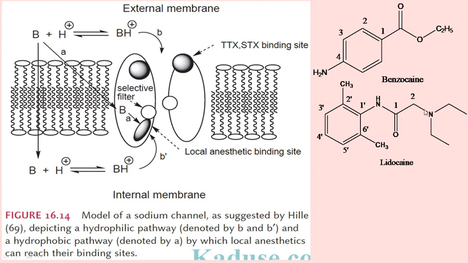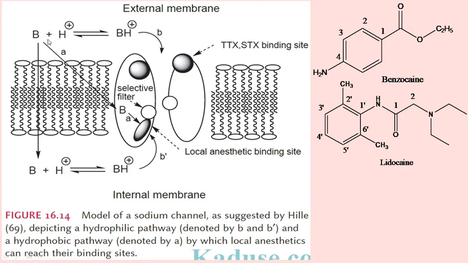So there are two compounds, one which is not protonated and another which can be protonated in physiological medium. If our compound gets protonated outside the cell, it can go directly through this B path and bind here. This is the local anesthetic binding site.